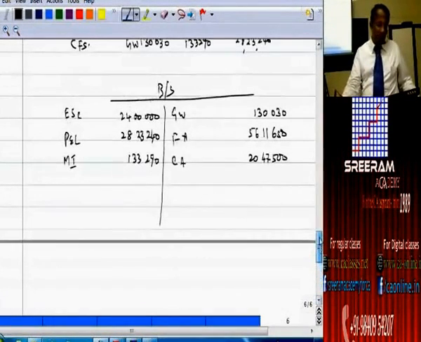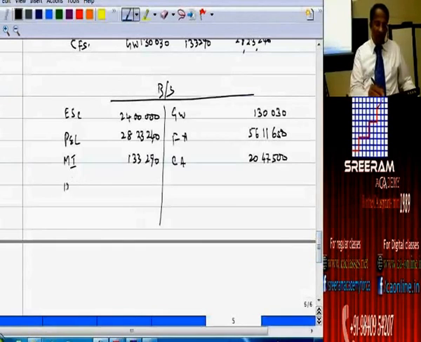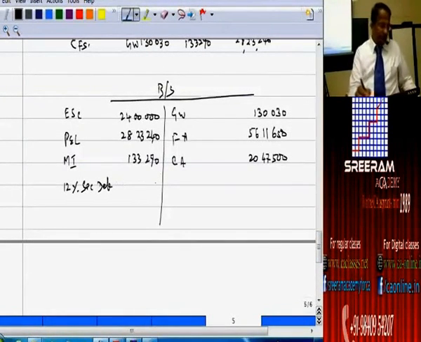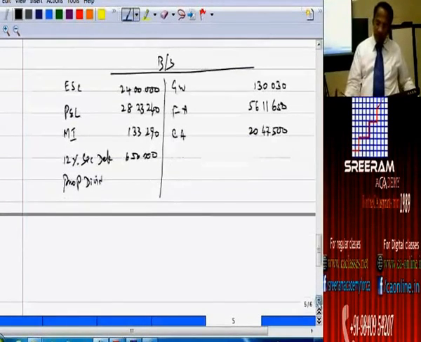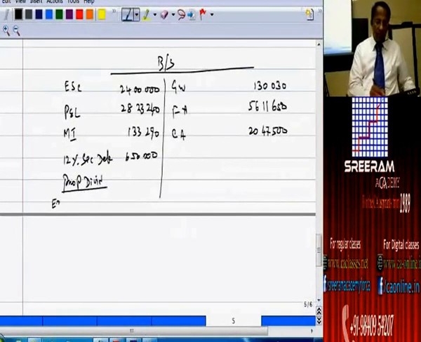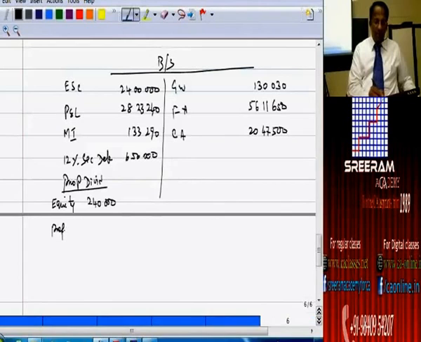Then we have 12% secured debenture. How much? 6 lakhs 50,000. Then proposed dividend, equity of parent 2,40,000. Preference dividend